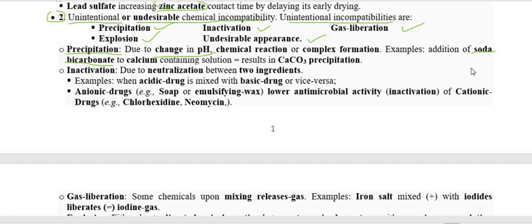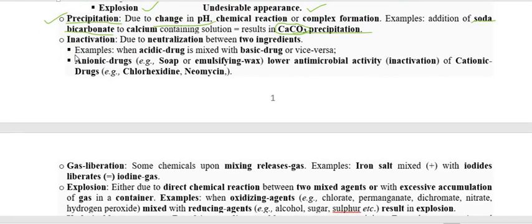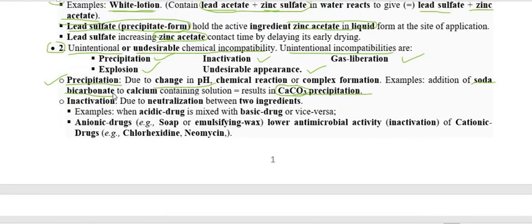When we give soda bicarbonate with a calcium-containing solution, a chemical reaction occurs between the soda bicarb and the calcium solution. The resultant compound that forms is calcium carbonate, and that gets precipitated. This is one example.